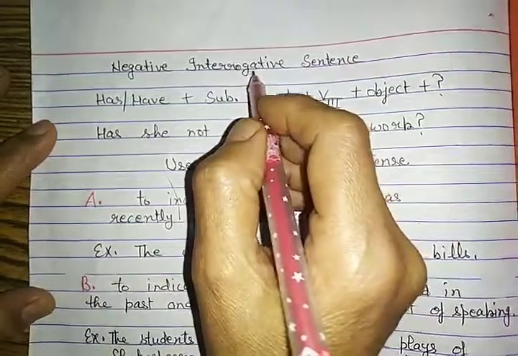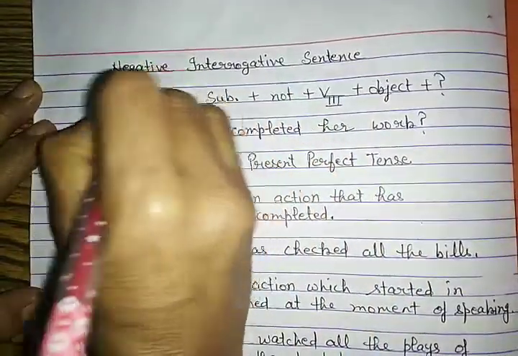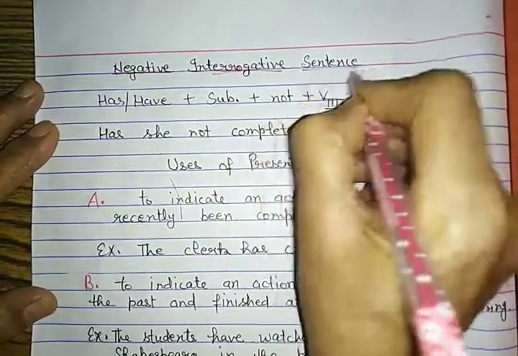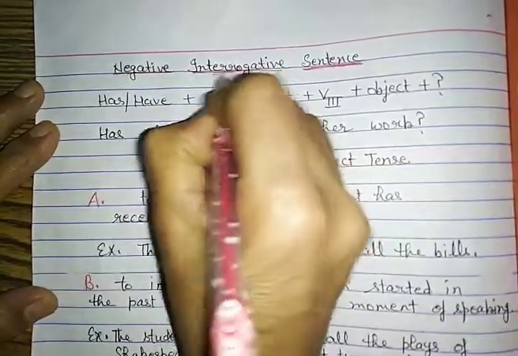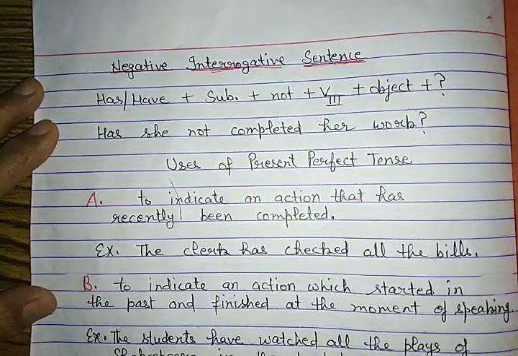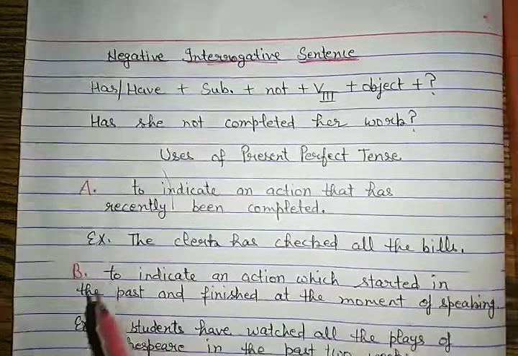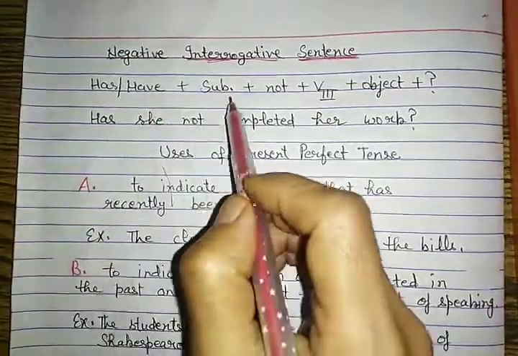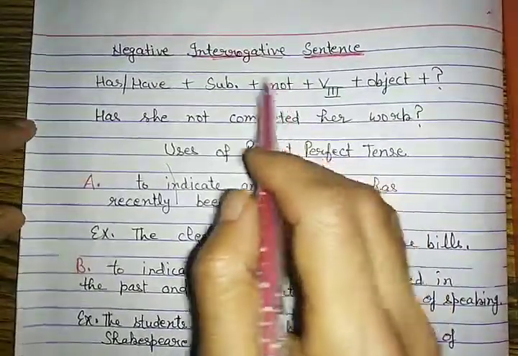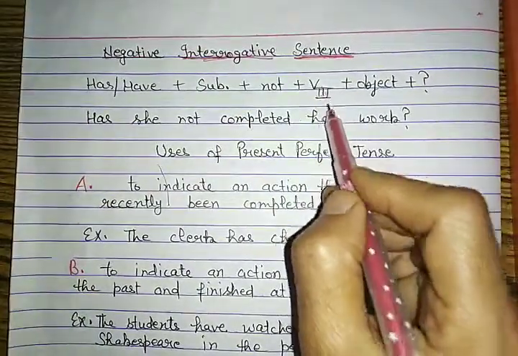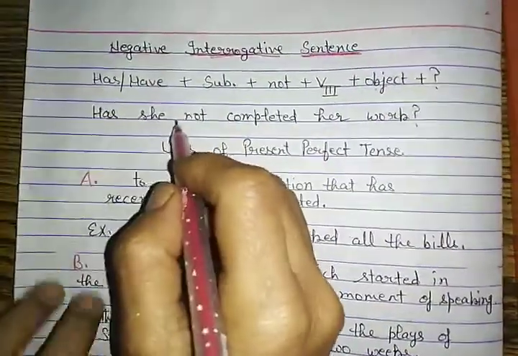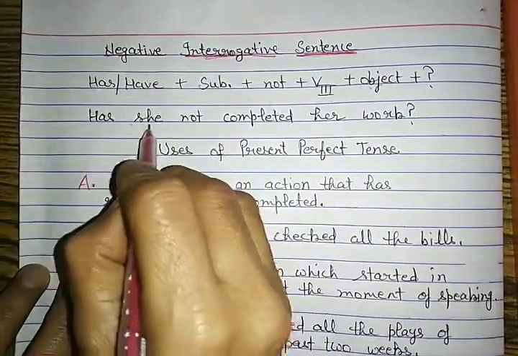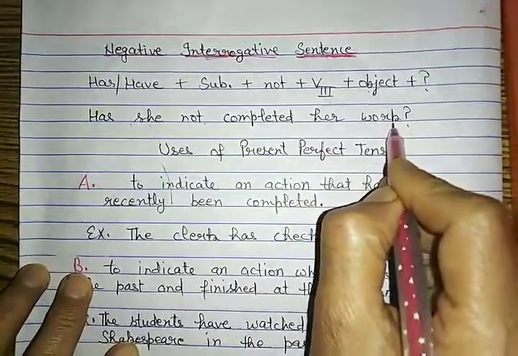After the interrogative sentence, there comes the negative interrogative sentence, the sentence in which there is both negation and interrogation. The formation of this type of sentence is like this: has or have, then subject, then not because it is negative also, then third form of verb, and then object, and at last a question mark. So the example is, has she not completed her work?